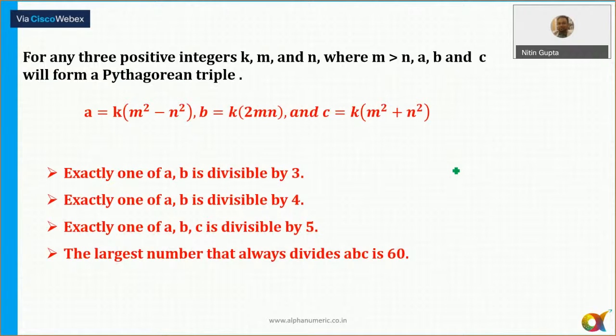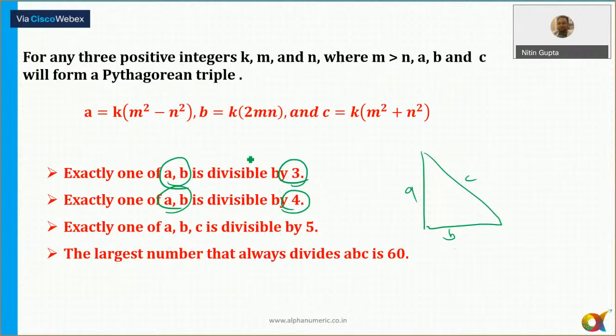Also, I told you in any right angle triangle, if all the three sides are integers, say A, B and C, then out of these three, A and B are the two perpendicular sides, and one of the perpendicular sides is a multiple of 3. And among these two perpendicular sides, one of them is always a multiple of 4. For example, the triplets like 3, 4, 5, then I leave out its multiples and take some different ones: 5, 12, 13, 7, 24, 25, then 9, 40 and 41.